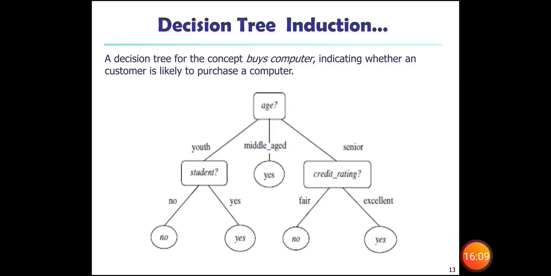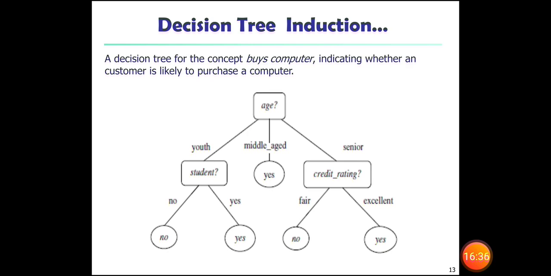These are all internal nodes, shown as rectangle boxes. If it is a terminal node, it is shown as a circle. Here we have three different categories: youth, middle age, and senior. So middle age will be a terminal node.